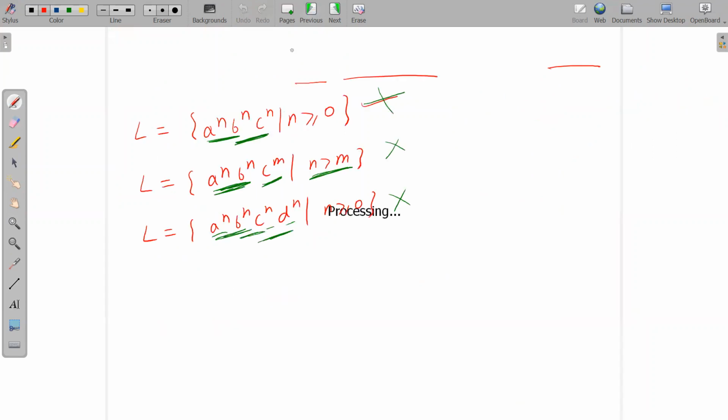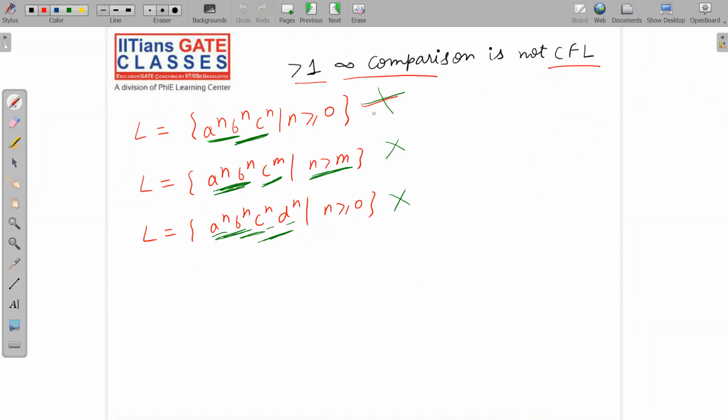Okay, let me tell you one more thing. In the previous slide, I said that this is not even CFL, this is CSL: A power n, B power n, C power n. But if I write A power n, B power n, C power n such that n is less than or equal to 1000, this is a finite language. And I have already told you every finite language is regular. So obviously this will be regular.